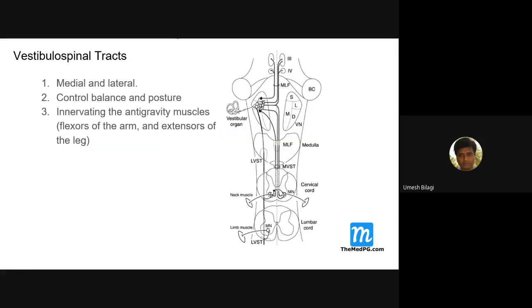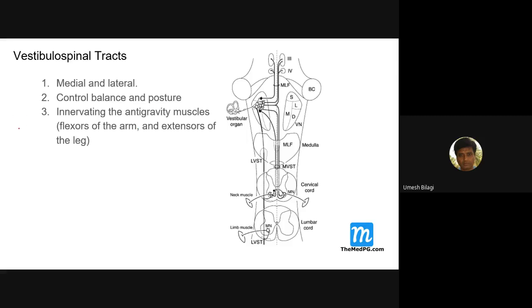Now let us discuss the first tract here, the vestibulospinal tract. There are two types, medial and lateral. Both go down ipsilaterally only. They control balance and posture. They innervate anti-gravity muscles, the flexors of the arm and the extensors of the leg. In the arm, flexors are anti-gravity. In the leg, extensors are anti-gravity muscles.